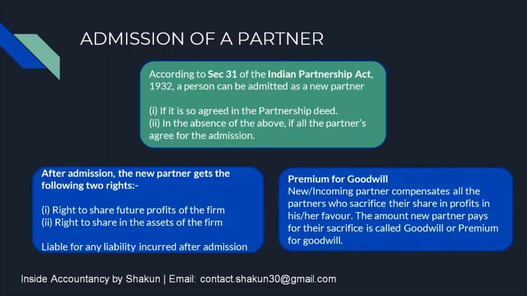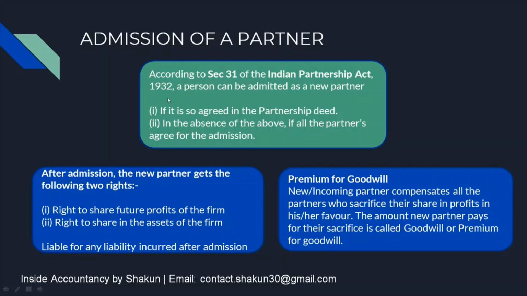Now, the new or incoming partner receives a share in future profits which is equal to the sacrifice of the profit made by one or more of the existing partners. So what happens is the existing partners sacrifice their share in order to accommodate the new partner. The new partner gets his share because of the sacrifice made by the old or existing partners.